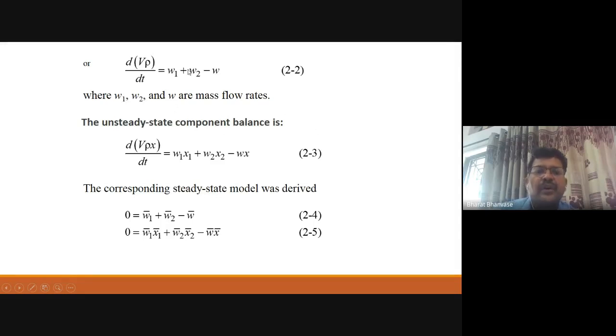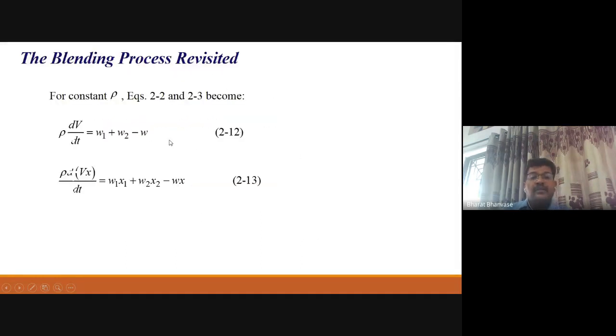So these are the two inputs, W1 and W2, and W is the output here. Similarly, you can have a component balance equation, that is quite simple here. And if you make it steady state, again it is quite simple, a simpler equation at the end. So keeping rho constant, you can take it out, and dV by dt is equal to the input terms, and easily you can solve that, right?